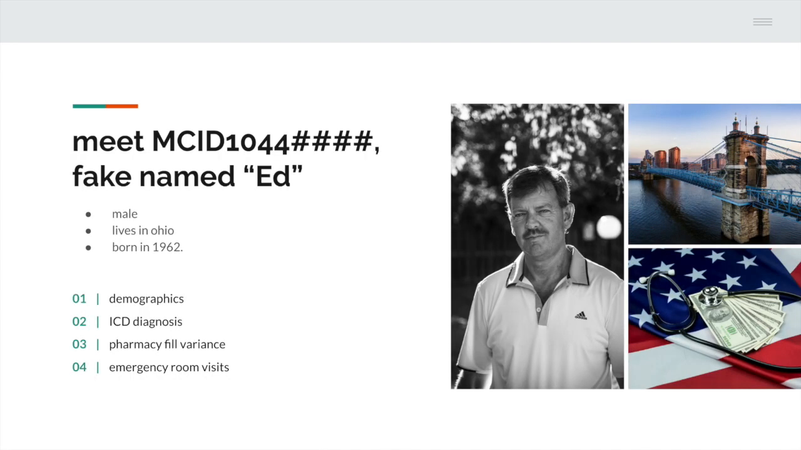In order to understand our model, let's walk through a hypothetical patient, MCID 1044. Let's call him Ed. Ed is a male who lives in Ohio and was born in 1962. moodoom integrates all his demographic information, ICD diagnosis, pharmacy fill variants, as well as historical ER room visits to predict the risk of future ER visits.